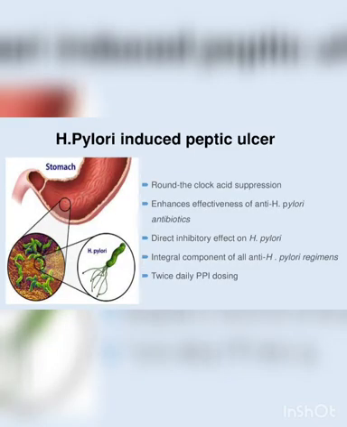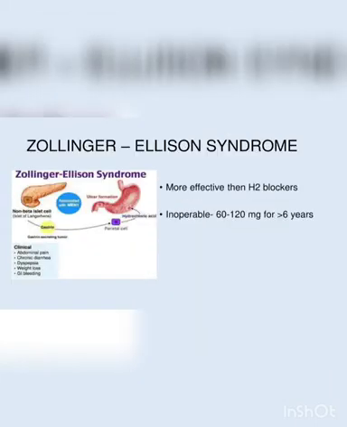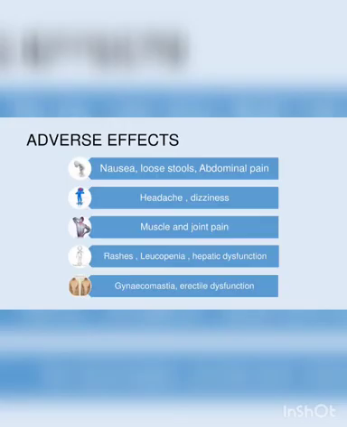In H. pylori induced peptic ulcer, the proton pump inhibitor stays as the first line of treatment. In Zollinger-Ellison syndrome, it is more effective than H2 blockers. The mainstay of treatment is surgery. It can also be used as an undercover of proton pump inhibitor.